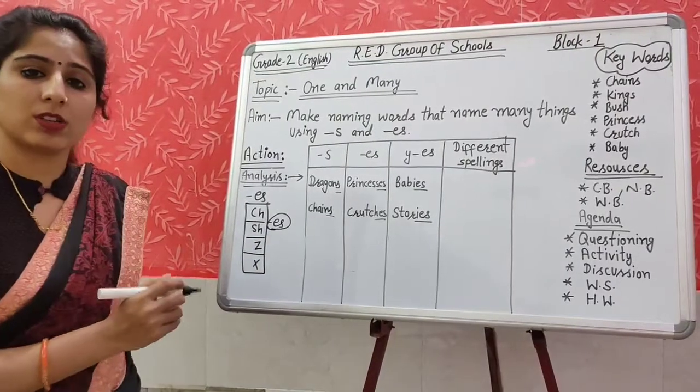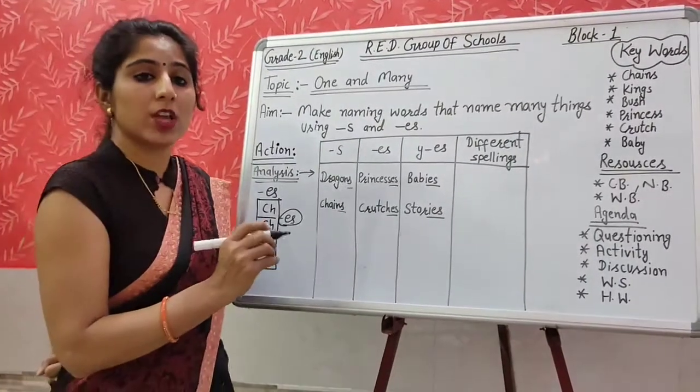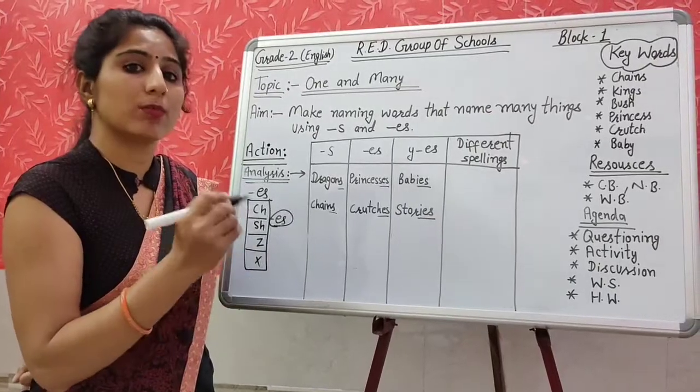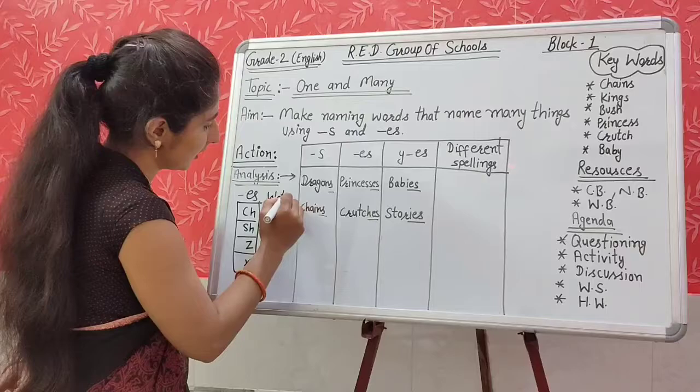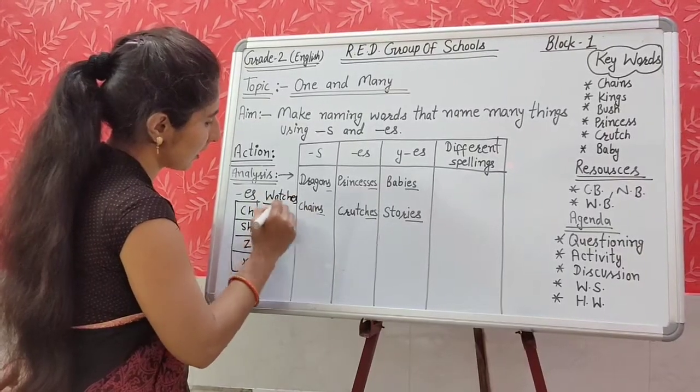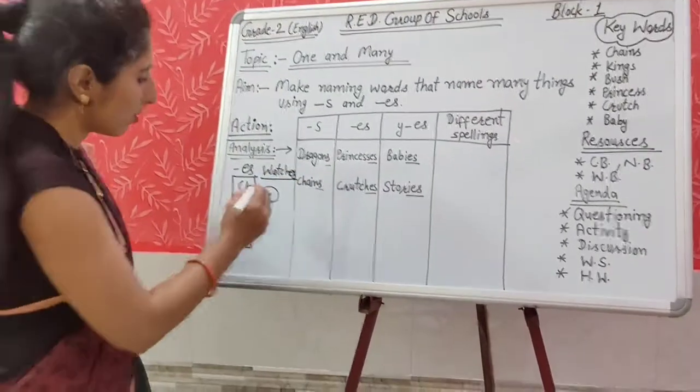For example, watch. If we want to make many watches, WATCH, WATCHES, watches.